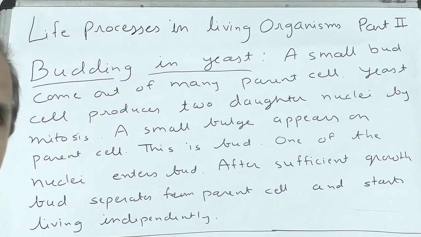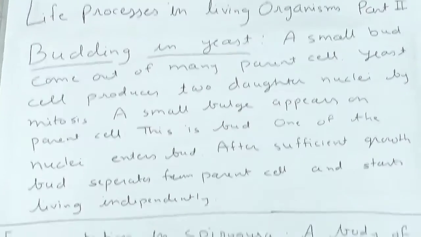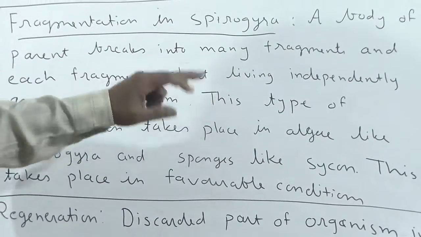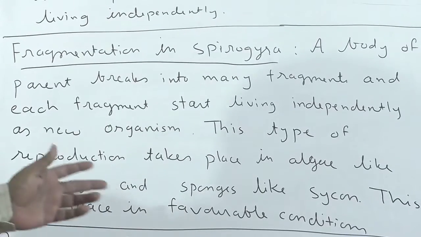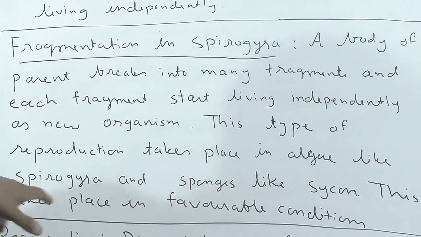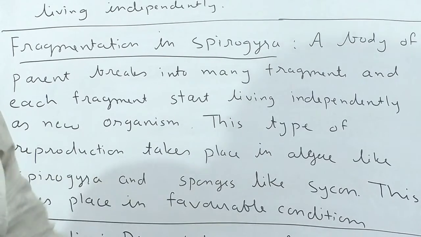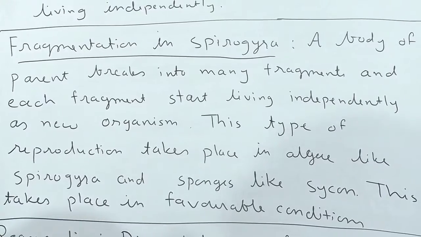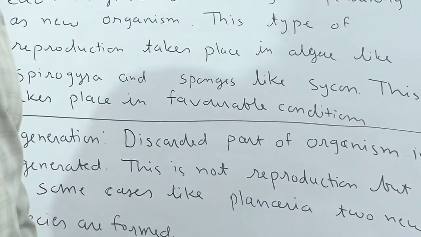Fragmentation in spirogyra. Just now I told you, the body of the parent breaks into many fragments, and each fragment starts living independently as a new organism. This type of reproduction takes place in algae like spirogyra and sponges like scypha. You studied this last year in standard 9. This takes place in favorable conditions. Of course, reproduction takes place in favorable conditions.